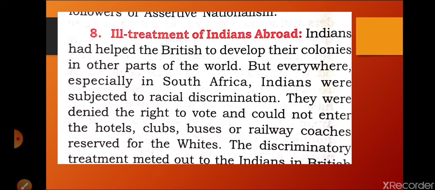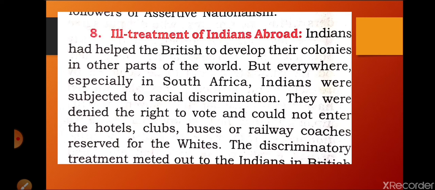You have listened about Mahatma Gandhi. He was also thrown out from the first class rail compartment, even though he had the reservation. Why? Because this was allowed only for white people, not for black people. So this was the discrimination between the whites and Indians.